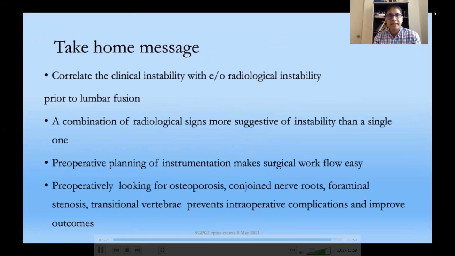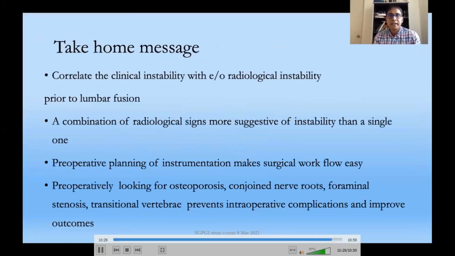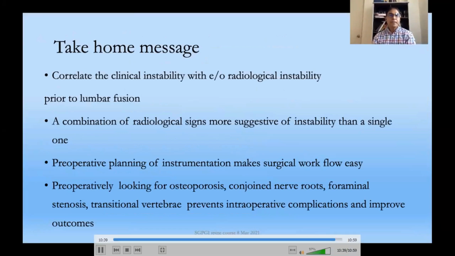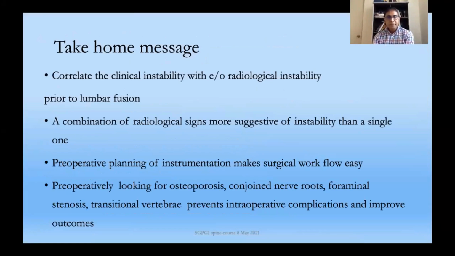You should correlate the clinical instability with evidence of radiological instability prior to a lumbar fusion. A combination of radiological signs is more suggestive of instability. Preoperative planning makes surgical workflow easy. Looking preoperatively for osteoporosis, conjoined nerve roots, foraminal stenosis, and transitional vertebrae can prevent intraoperative complications. Thank you.